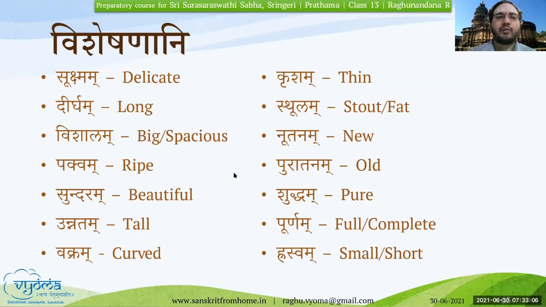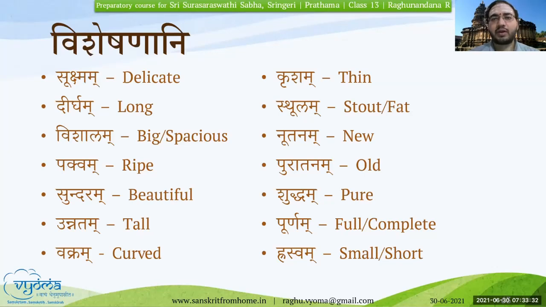So how to convert? Visheshana Shabdas basically are available in all the three lingas. If you want to say Sukshmaha, Sukshma, Sukshmam: Pullinga, Strilinga, and Napumsakalinga. Dirghaha, Dirgha, Dirgham. Dirghaha Vrikshaha, Dirgha Nasika, Dirgham Patram.